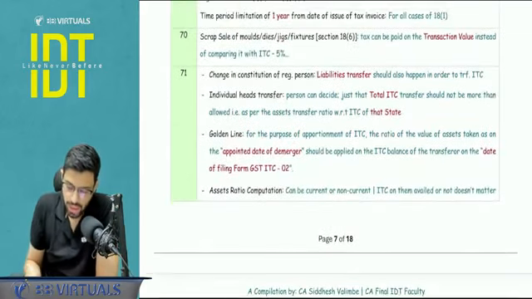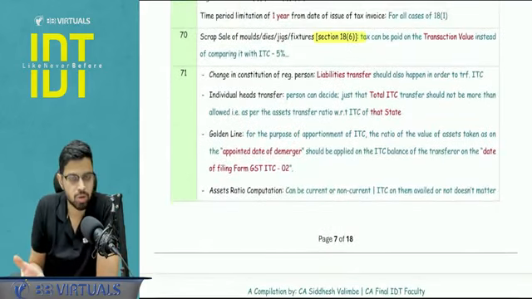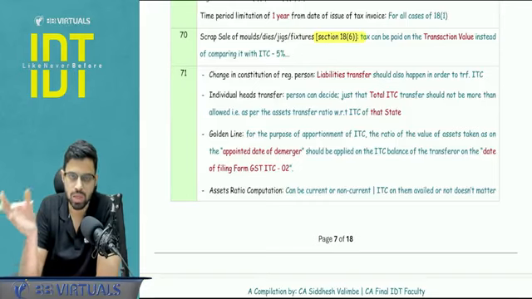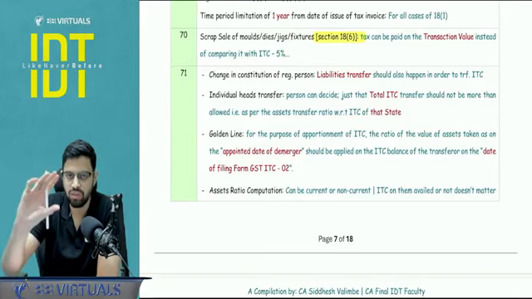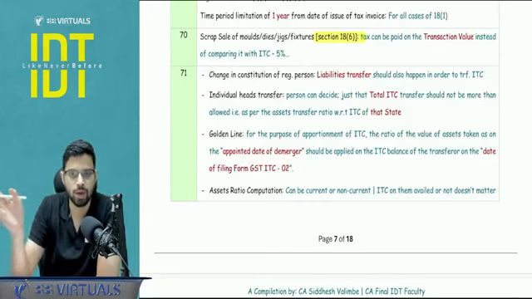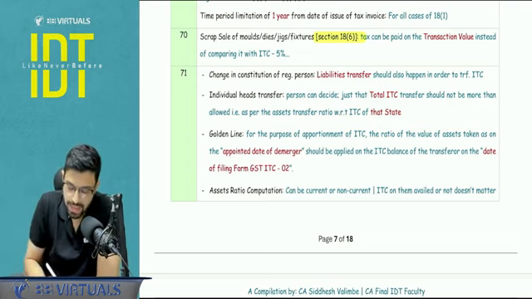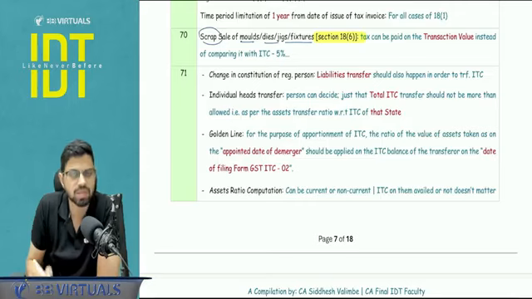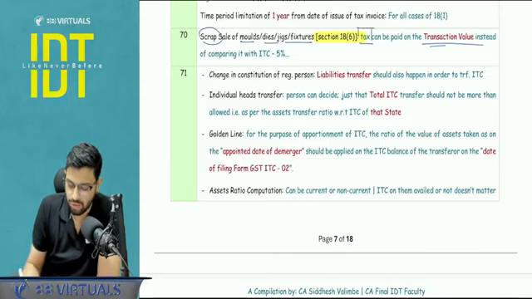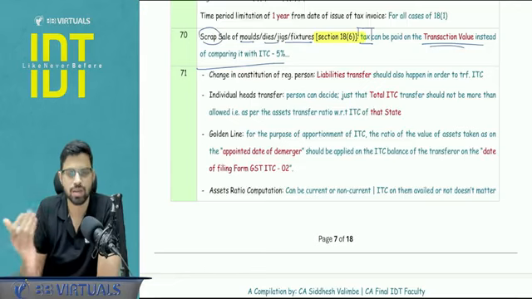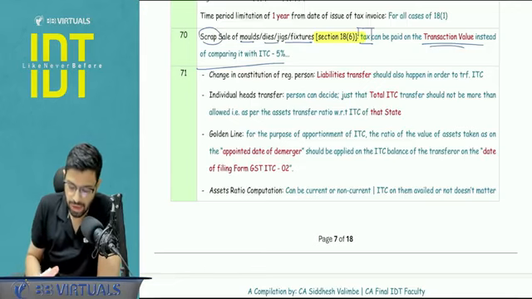Okay, next, in 18(6), whenever you are selling the capital goods or plant and machinery, you compare two amounts: ITC with respect to the remaining useful life, that is reduction of 5% per quarter that you have used, or tax on transaction value, whichever is higher. But if you are selling it as a scrap sale of mold, dies, jigs, fixtures, here you don't have to compare the two amounts. You can pay tax on whatever the transaction value is, because in a scrap sale the transaction value is very low, right? So this is a benefit.